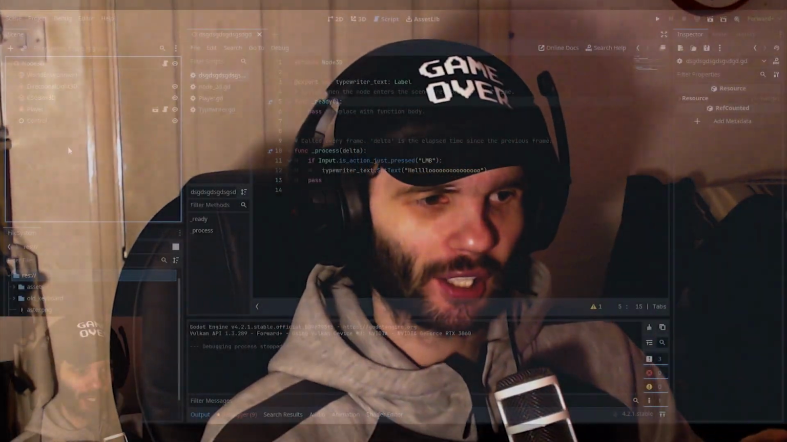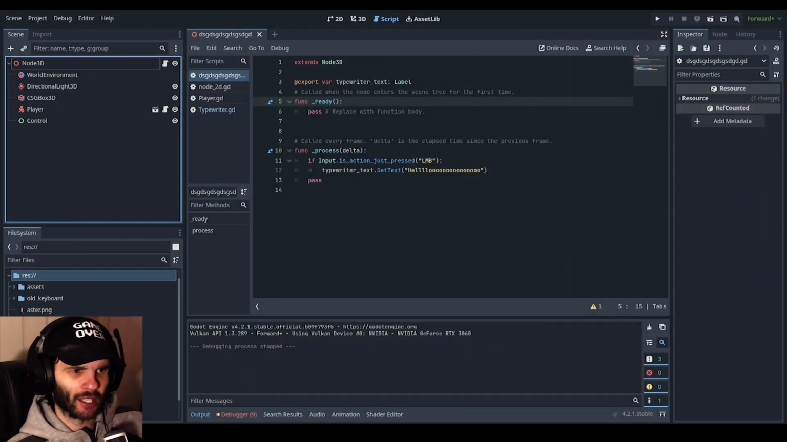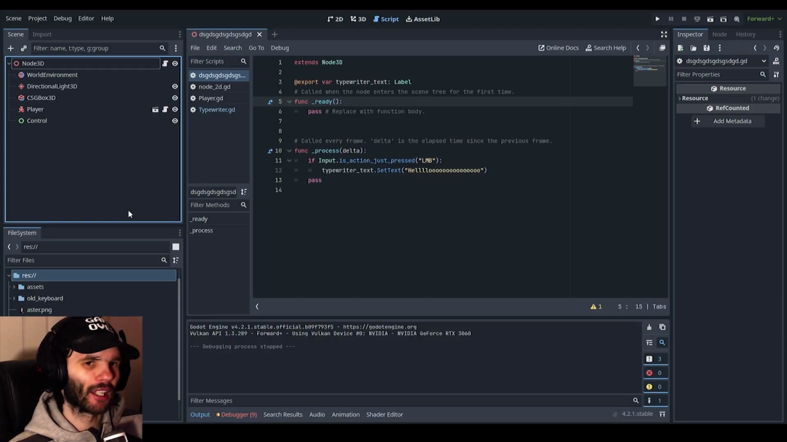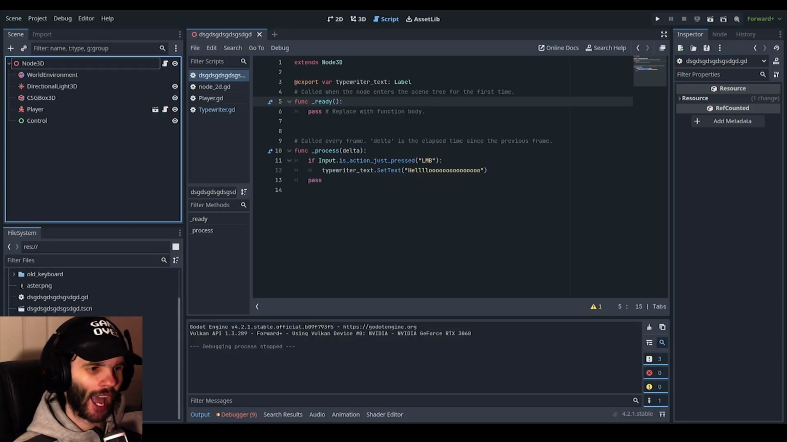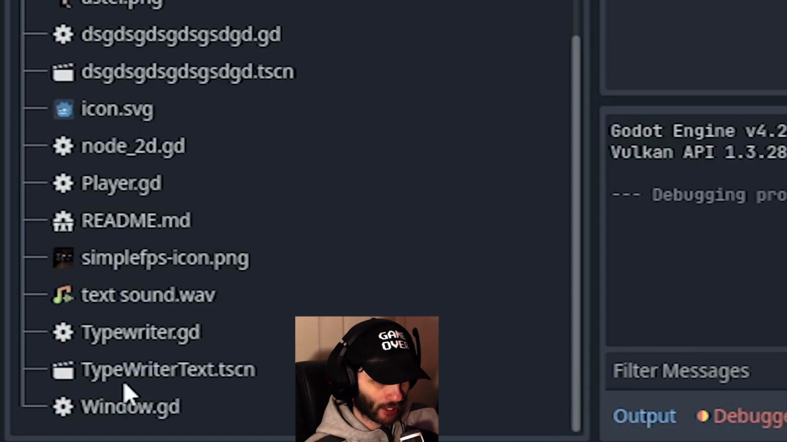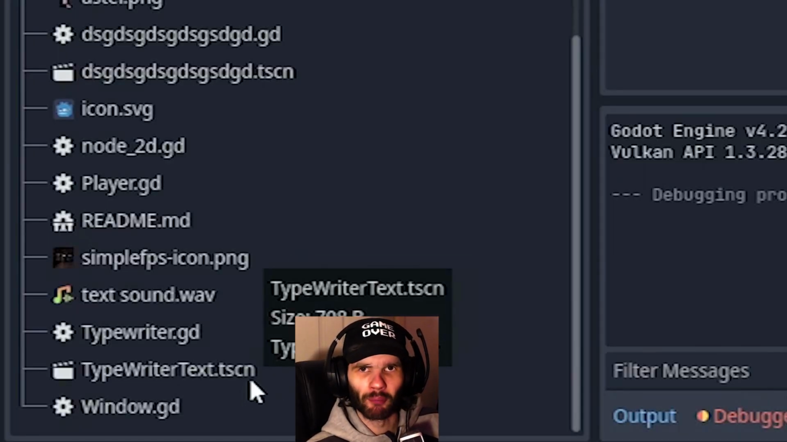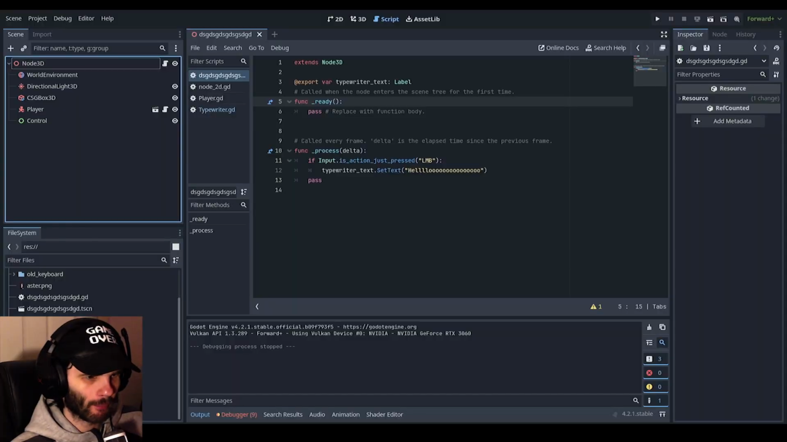Now, I do actually have a scene already created. I don't really want to write it all out because it would take far too long, but I already have a scene made with the script already attached to it, and the scene that I made is called Typewriter Text.tscn. I'm not entirely sure what tscn means. I know that scn means scene. I don't know what the T means, so anyway, let's go ahead and put this into the scene.